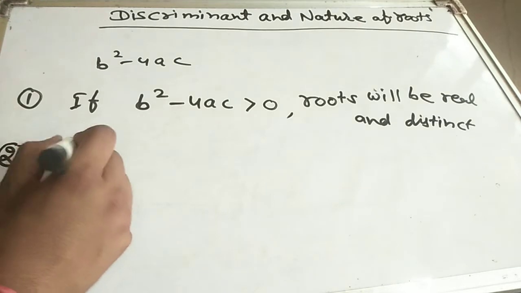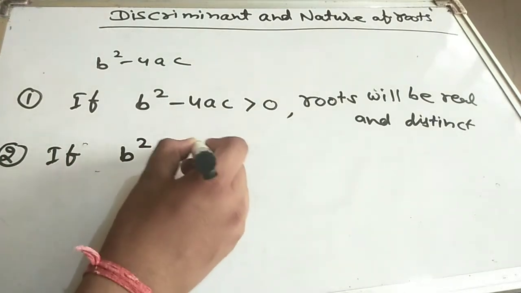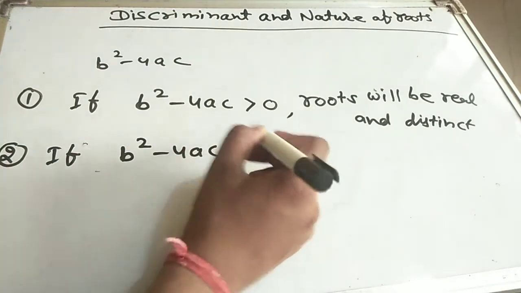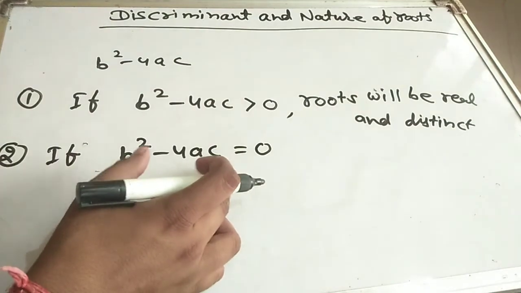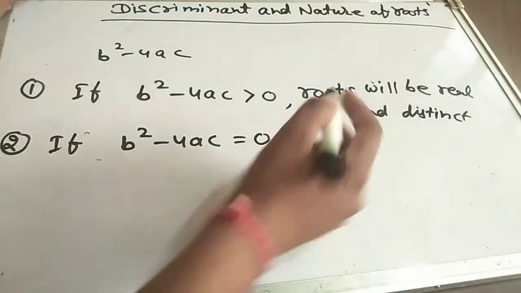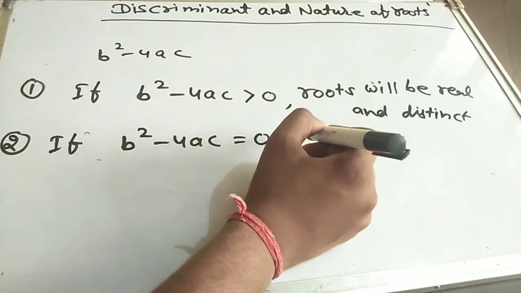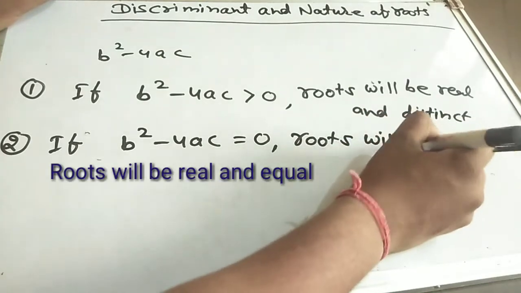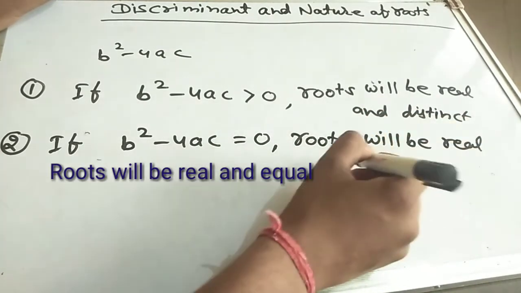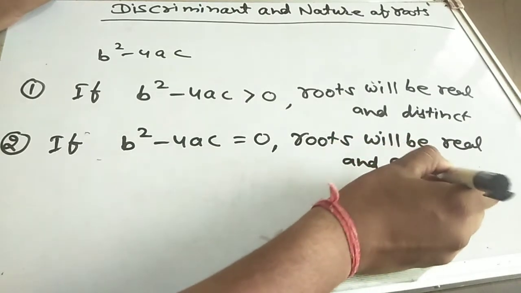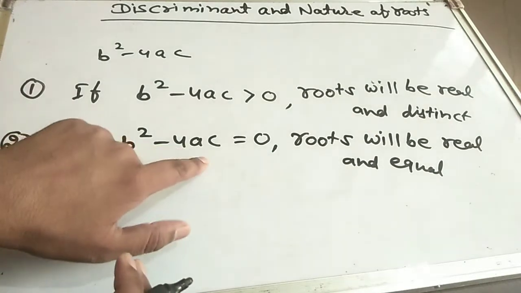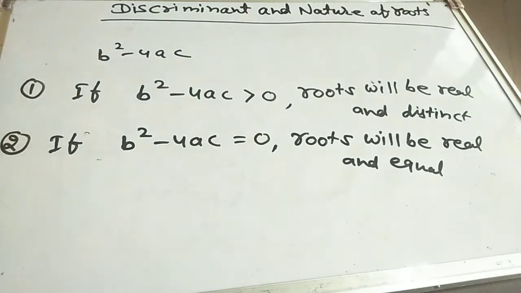If b square minus 4ac is equal to 0, then the nature of roots will be real and equal. Understood? Second condition: if b square minus 4ac is equal to 0, then roots will be real and equal.